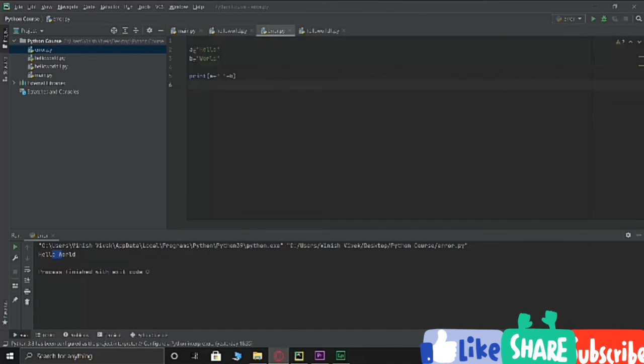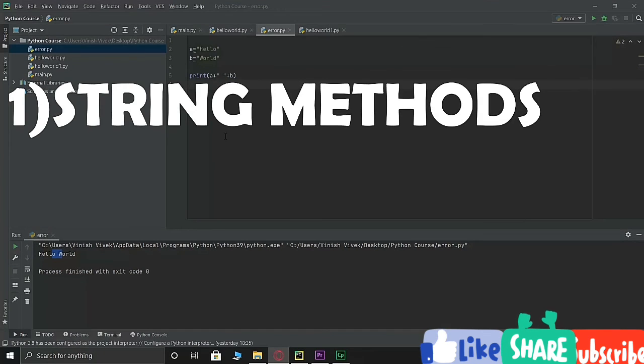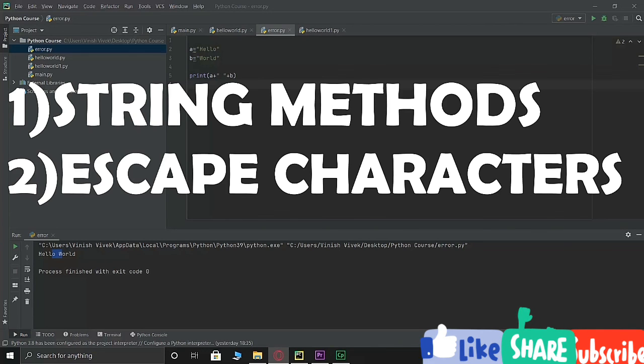Alright, so there are a lot of things inside strings. What I would recommend is that you guys Google and study two things inside strings, which is the string methods. There are many more, like capitalize, casefold, center, count, encode, and so on. So there are a lot of them actually. I can't really say all of them in just one lecture. So I want you to study string methods. So Google string methods, and the next thing I want you to Google is escape characters.